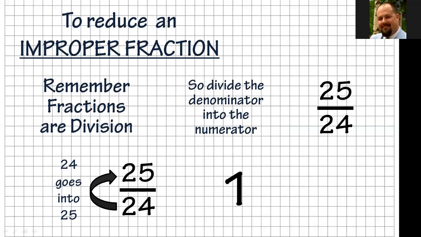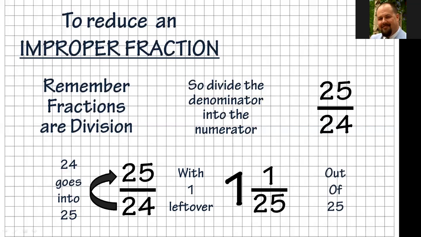And how many times does 24 go into 25? It goes one time. All right, and this is exactly what you're seeing on the screen here, how I write this out every time I'm working these problems. Off to the side, I write the 1 because I know 24 goes into 25 one time with 1 left over, because if you take 24 from 25, you're left with 1. So I put that 1 on the top, and then it's out of, and I put out of 25. I apologize. I did all this work to do that, and I have it messed up. That should be a 24. Hold on one second.